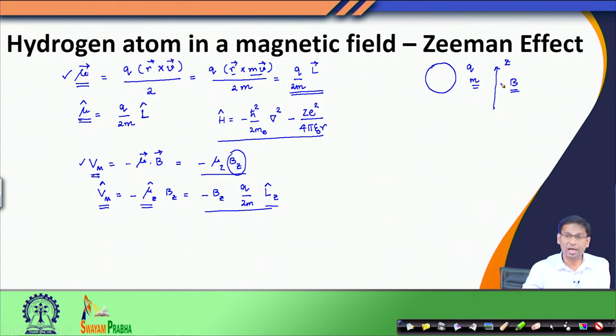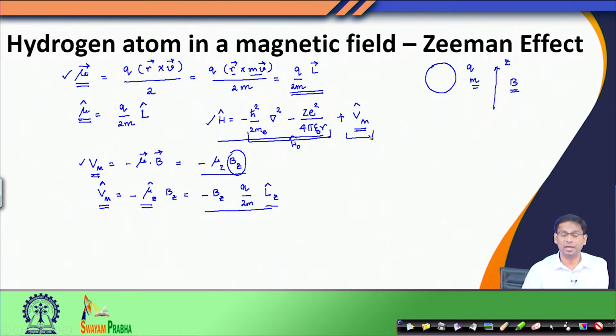Now, when you do not have this magnetic field, this Hamiltonian is sufficient, because it talks about the kinetic energy of the electron and the potential energy corresponding to the attraction between the electron and the nucleus. But when you have a magnetic field, then you must add another term. This term is your Vm, the magnetic field interaction that we have here. So now we have a new Hamiltonian. This was the original Hamiltonian, let us call this H0, and this is the new term that we are adding.